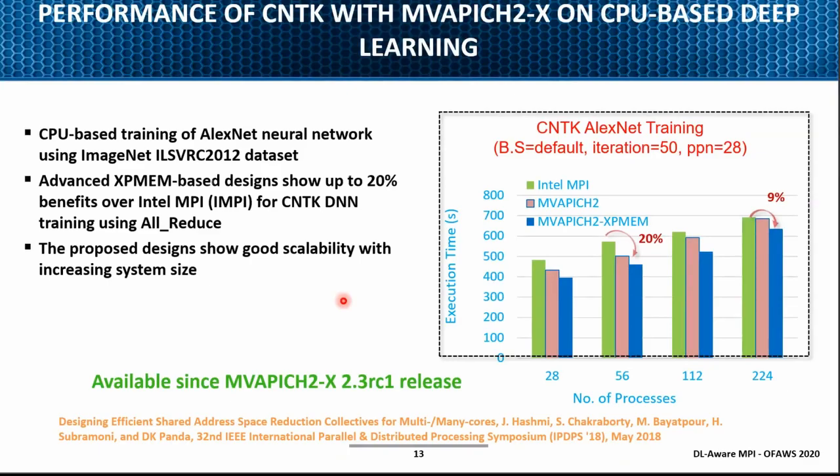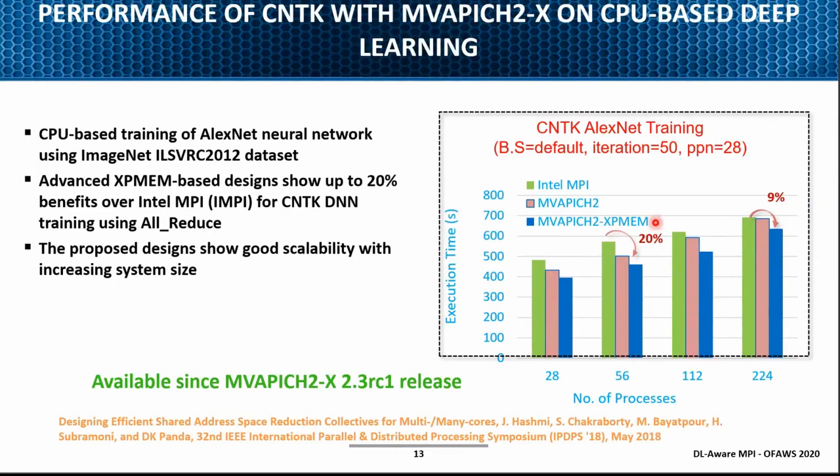So if you use an MPI library, all these solutions just come for free for you. You don't have to do anything more. So here I'm just trying to show one of the studies we did. This was a paper which was presented in IPDPS 2018. Here we used effective shared address space reduction-based collectives.